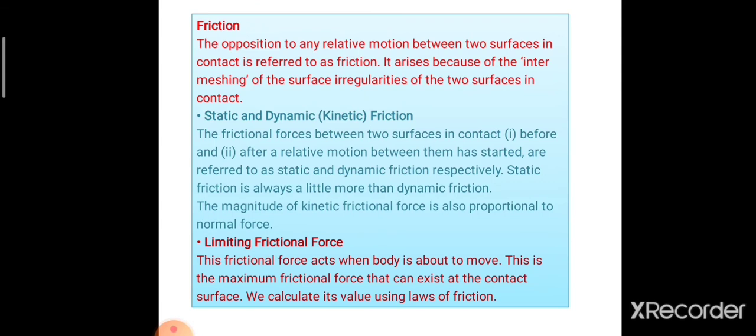We have learned about friction in smaller classes. The opposition to any relative motion between two surfaces in contact is referred to as friction. It arises because of the intermeshing of the surface irregularities of the two surfaces in contact. There are two types of friction: static friction and kinetic friction.